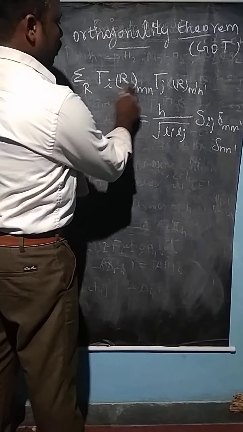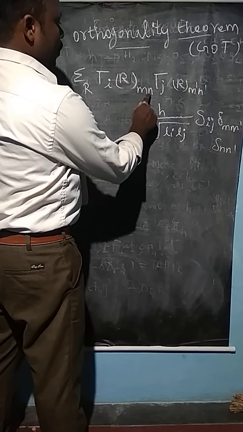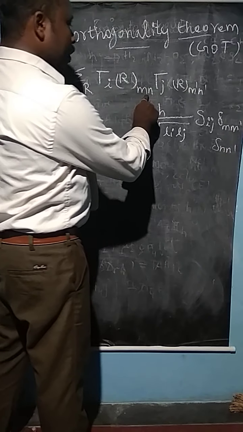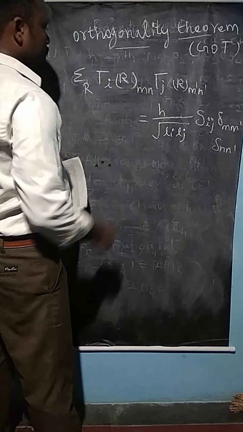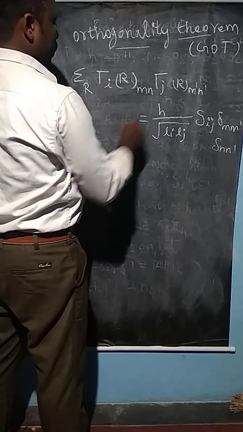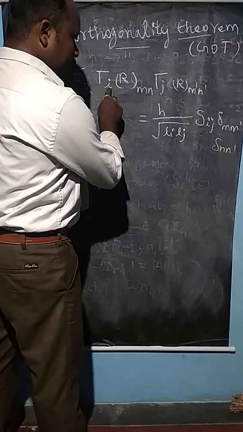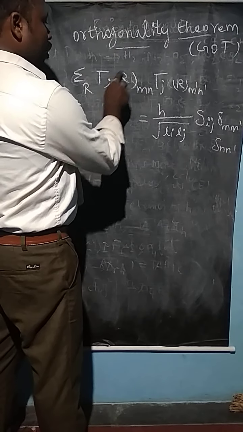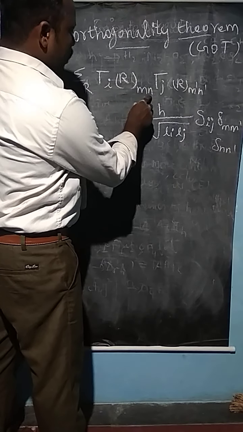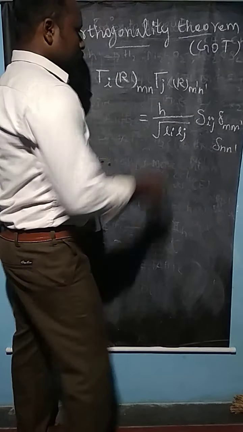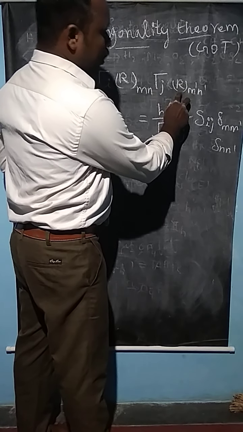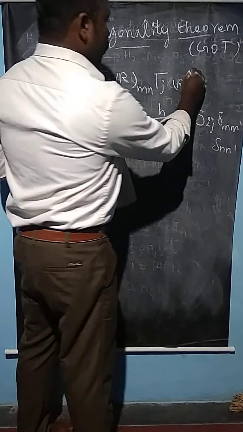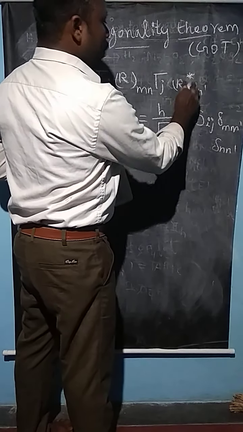So R is the symmetry operation. Mn belongs to the matrix element of the Mn class. Tau I and tau J are the ith and jth irreducible representations. Tau I belongs to the symmetry operation of Mn in the ith class. For tau J, here the R is the symmetry operation, and M dash N dash, we put the star here, is the complex conjugate.